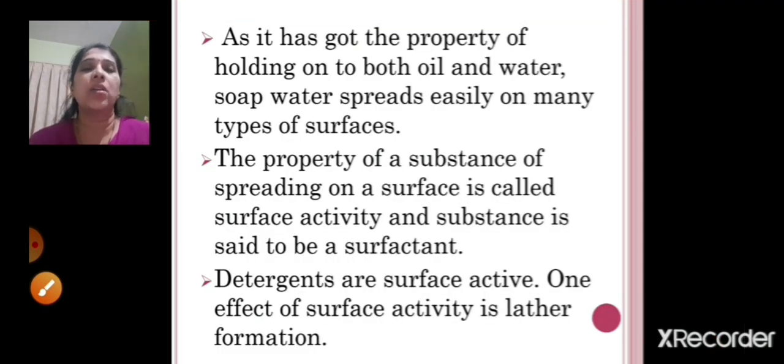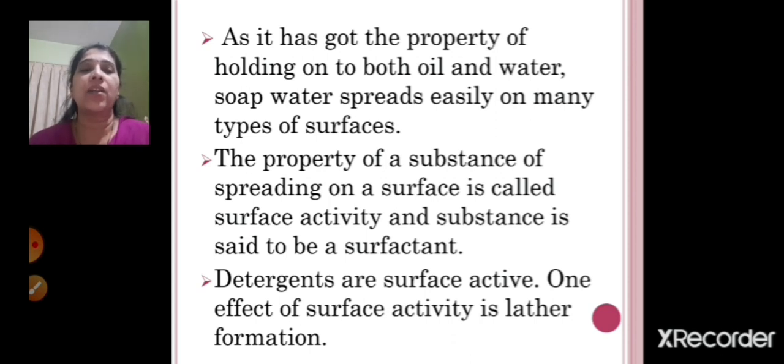As it has the property of holding on to both oil and water, soap water spreads easily on many types of surface. The molecule of this detergent has the property of holding both oil and water, so that's why soap water spreads on any type of surface. The property of a substance of spreading on a surface is called surface activity, and the substance is called the surfactant. So detergents are surface active, right?